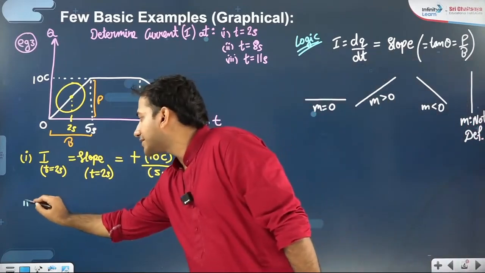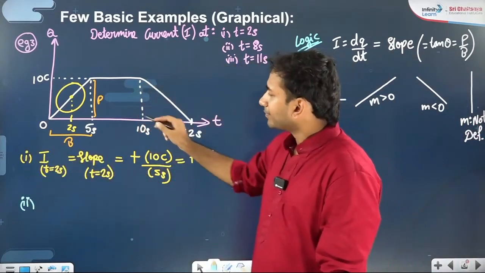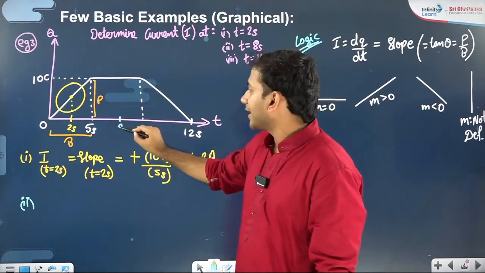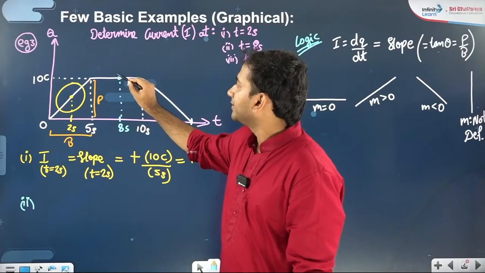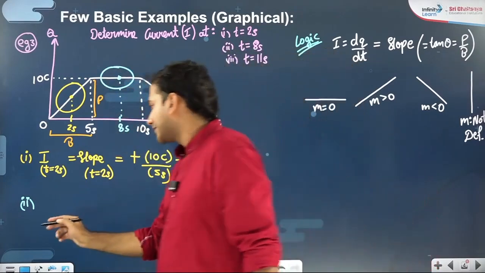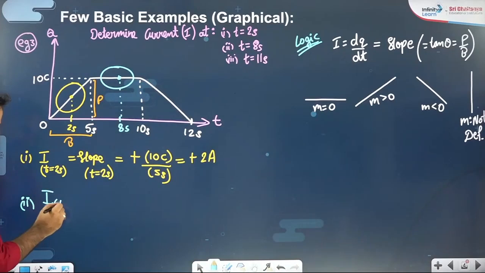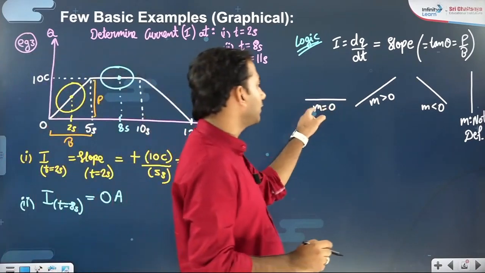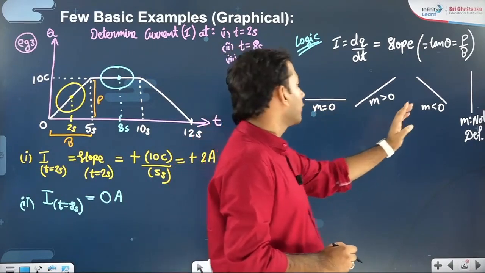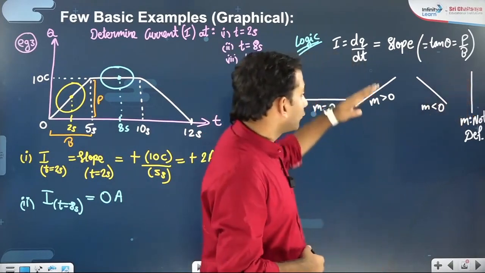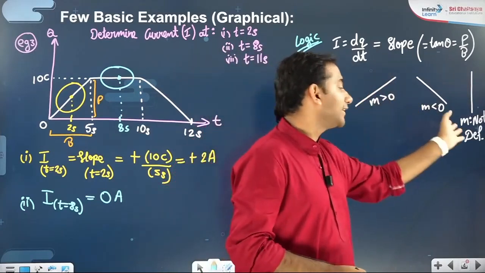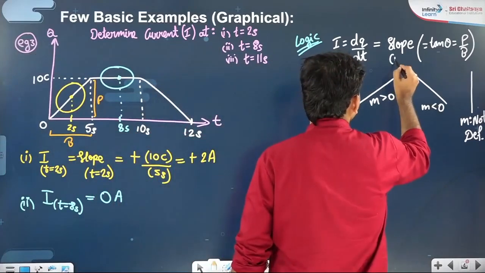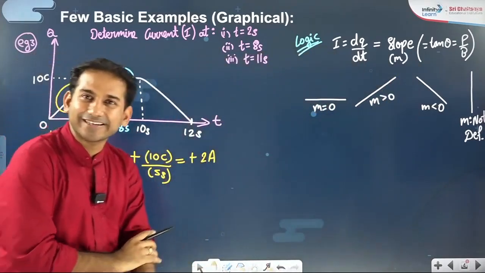Suppose we are talking about the second part. The second part is t equals 8 seconds. So can I say at 8 seconds it will be this portion, a horizontal line, and I have already told you that that will be 0 amperes. For a horizontal line, slope is 0. For a vertical line, slope is not defined. For an increasing line, slope is positive, and for a decreasing line, slope is negative. Slope we denote by the symbol m. Is it fine?